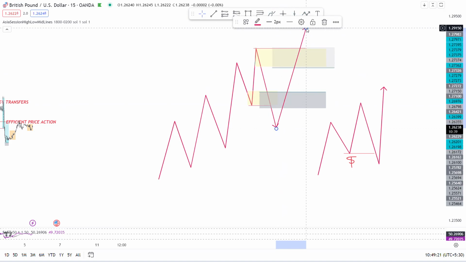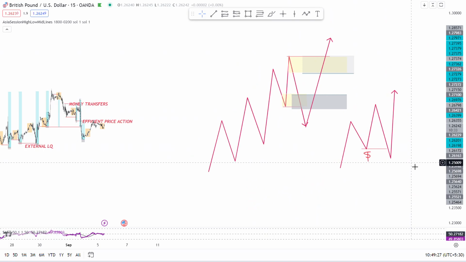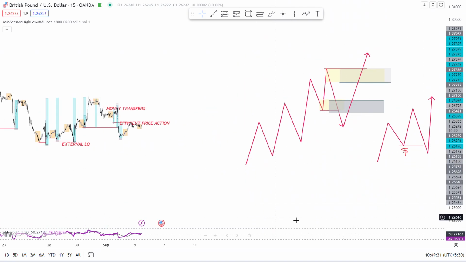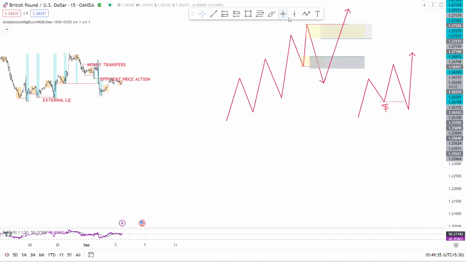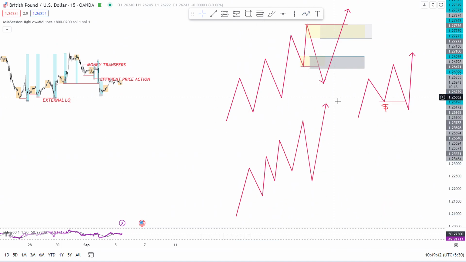This is how the market manipulates the traders using this false knowledge of the smart money concept. Smart money concept is completely wrong. The win rate of the smart money concepts is very low when compared to the liquidity concept because the liquidity is fuel for the price. In any given time frame you will see the pattern a number of times. This pattern occurs over and over in the marketplace.